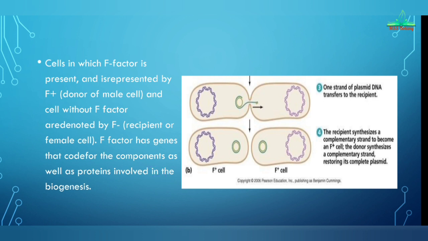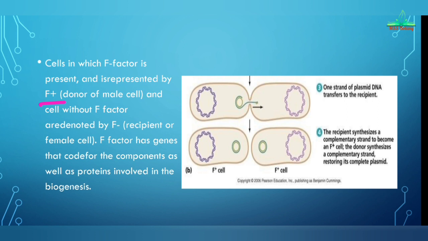The cell which transfers the F factor, the cell in which the F factor is present, is represented as F positive, that is the donor or male cell, and the cell without the F factor is denoted as F negative. F negative cells are the recipient or the female cell.